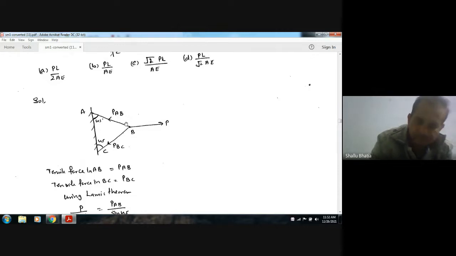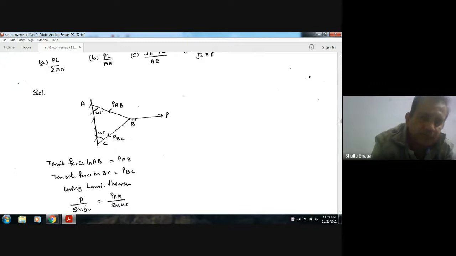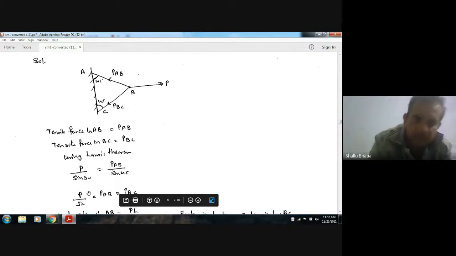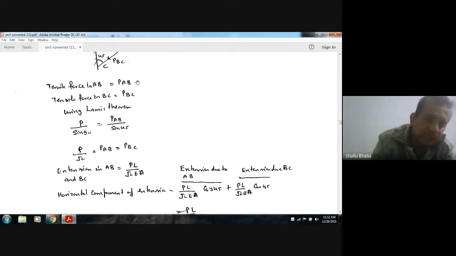Balancing these forces and using Lami's theorem, here this angle will be 90. So P divided by sin 90, and the angle in front of PAB will be 135, so PAB by sin 135, and sin 135 is equal to sin 45. So PAB will be P by root 2. PAB and PBC have the same magnitude because the angles in front of them are the same.